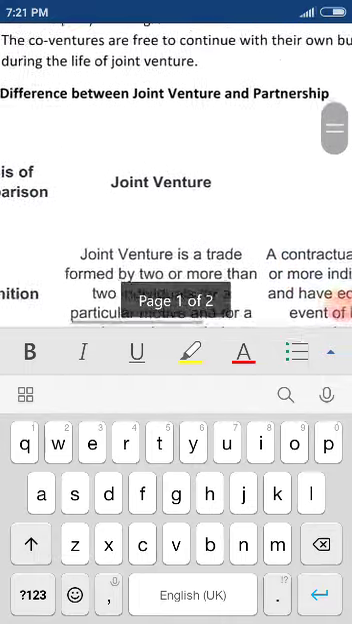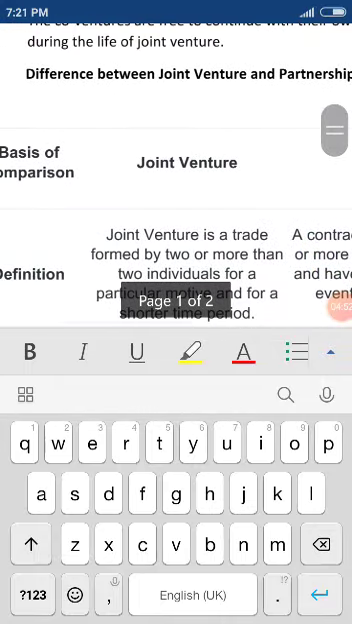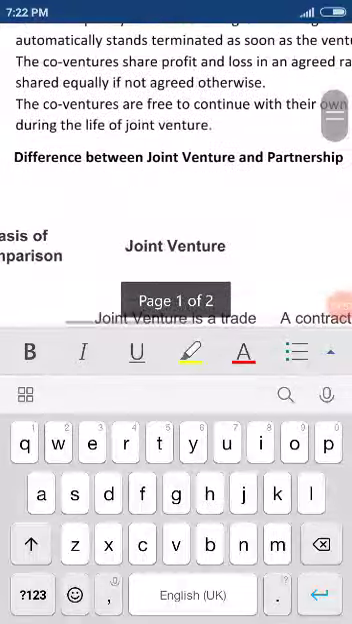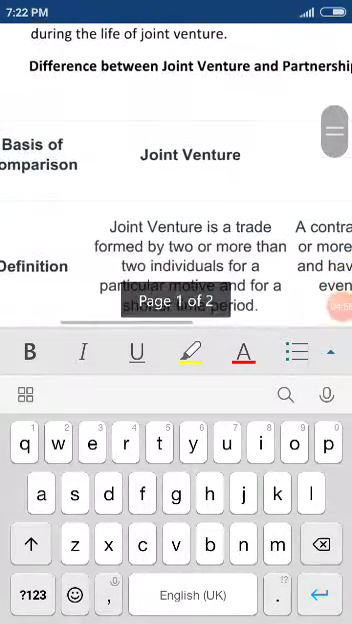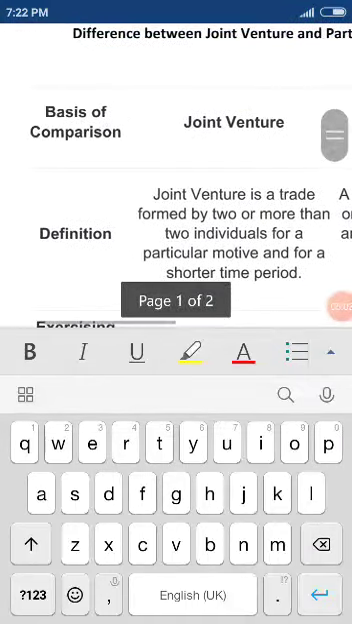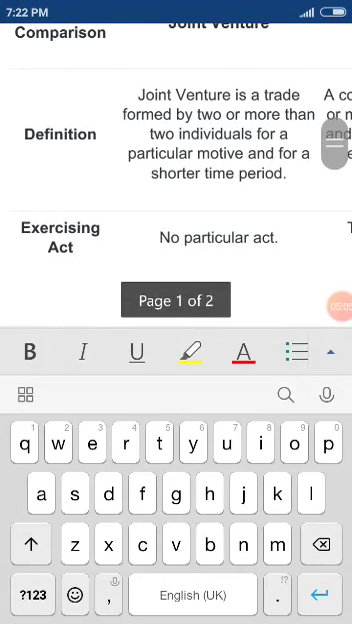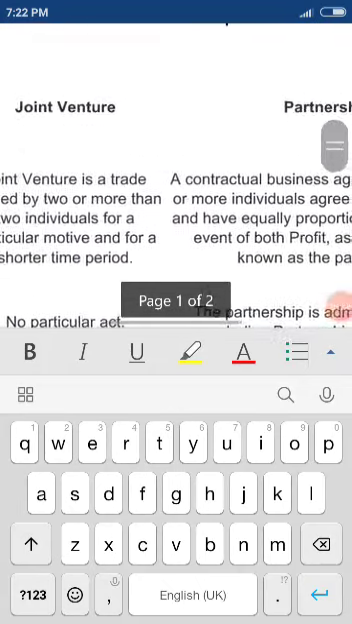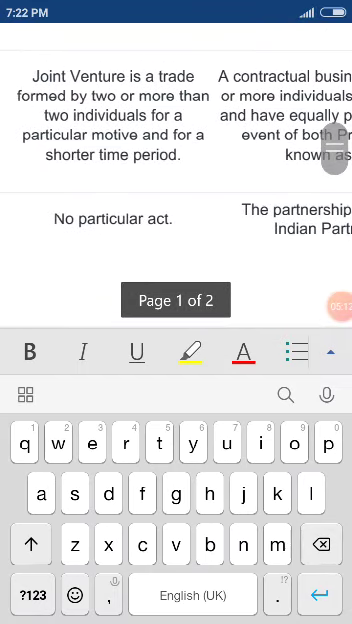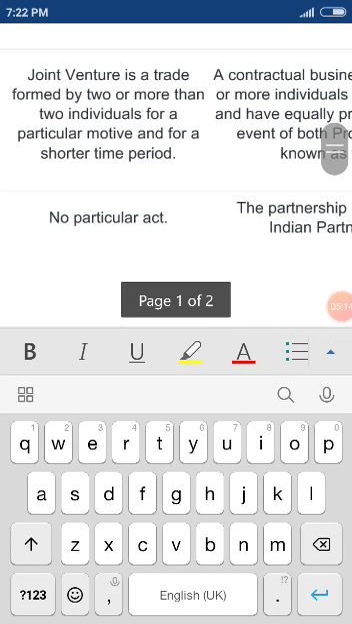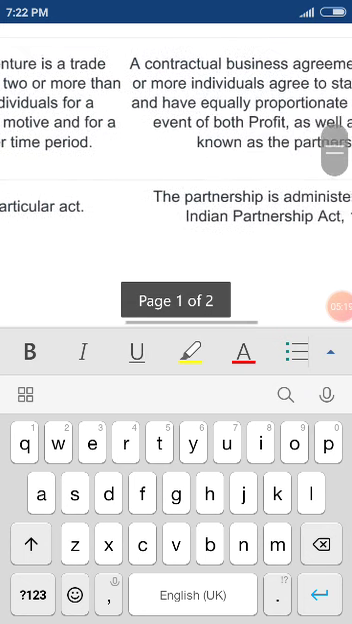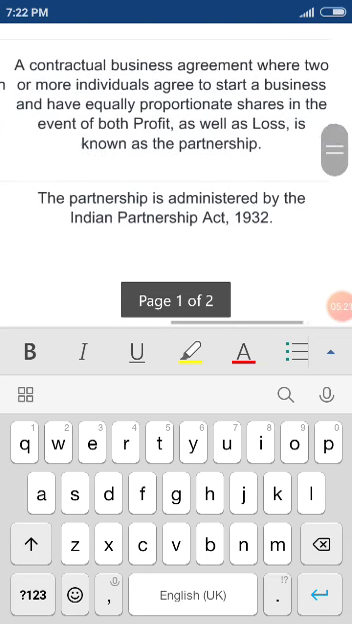So if you observe the difference between joint venture and partnership firm, because as I told you, there is a close relationship between joint venture and partnership, though they are different. These are the bases on which the two terms are differentiated. First, definition. A joint venture is a trade formed by two or more individuals for a particular motive or a particular task, that is construction of a road or building or underwriting of shares.